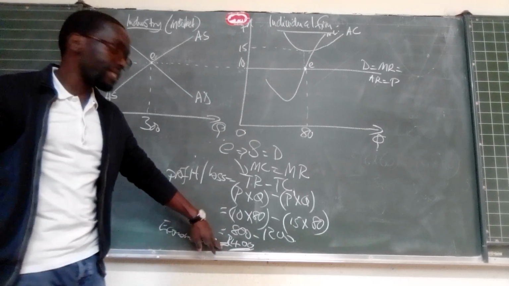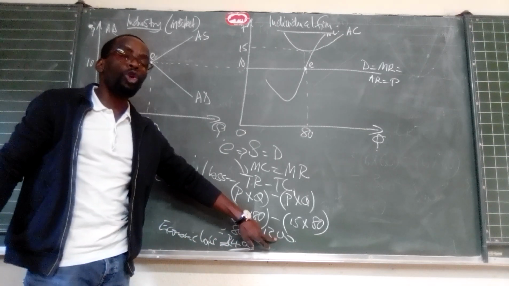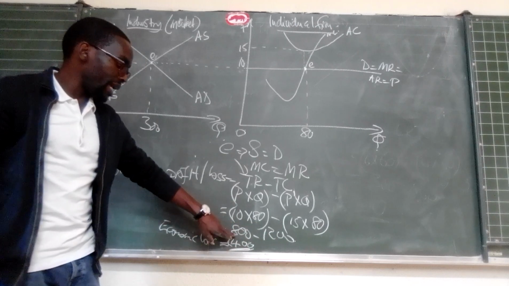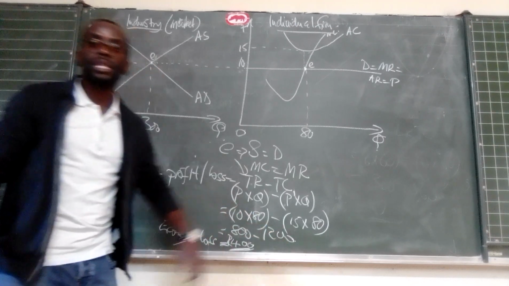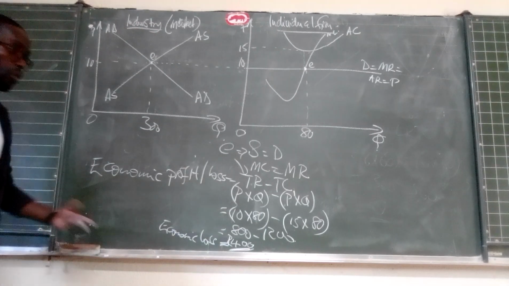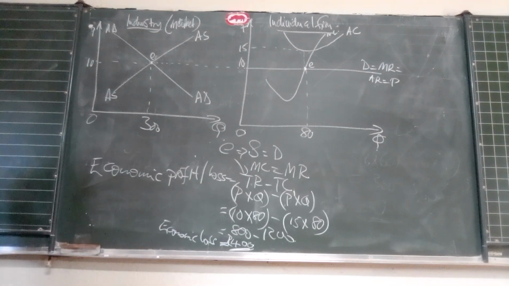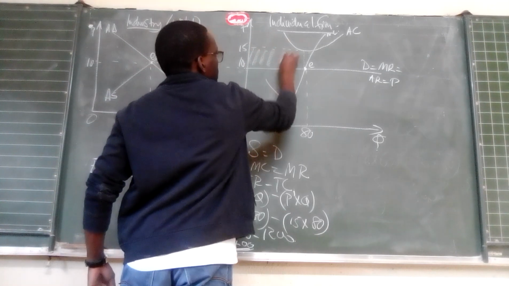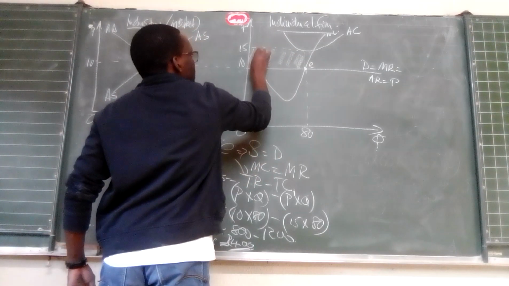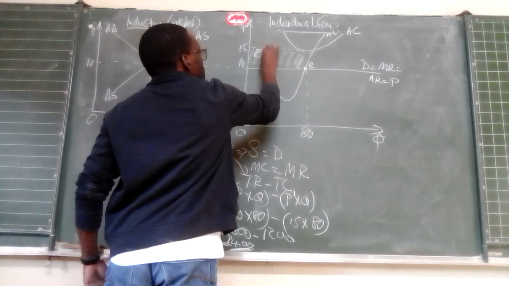Why is it a loss? It is because our total cost is greater than our total revenue. We are making 800, but our cost is 1,200. So we are making a loss there. So in this case now, this region here that we are seeing is what indicates economic loss.